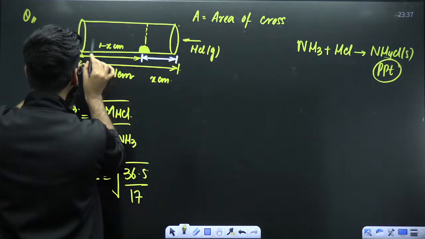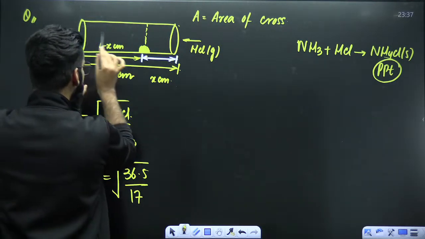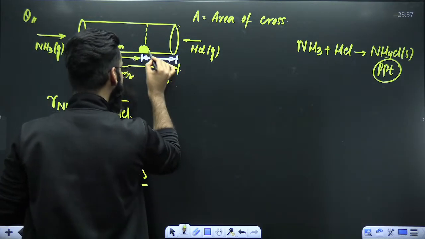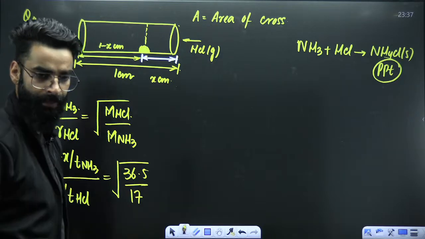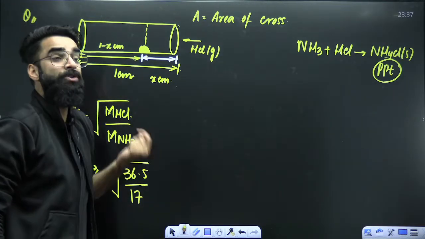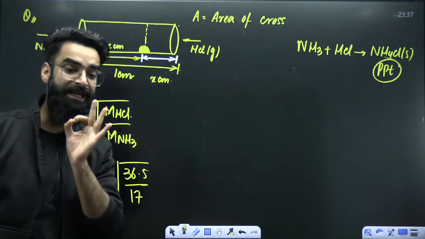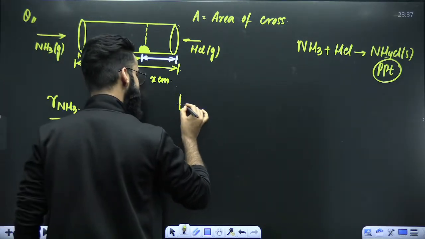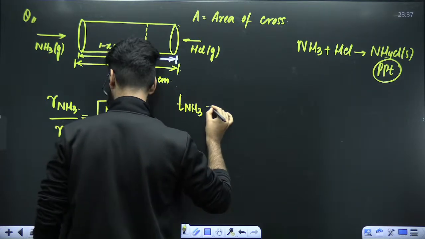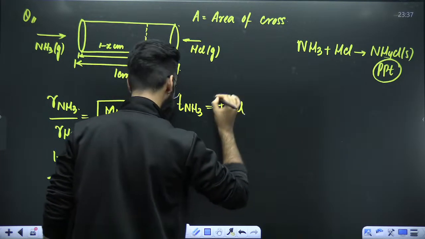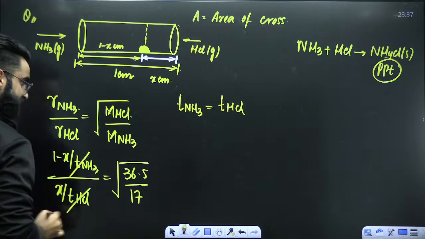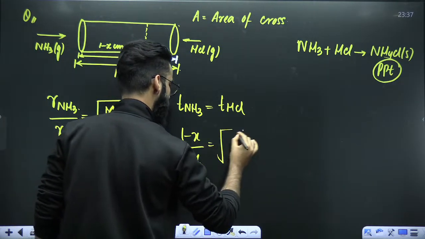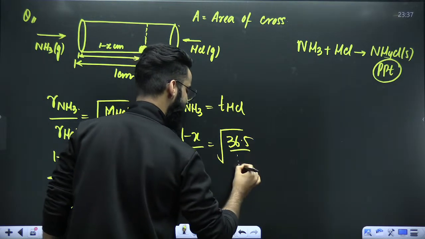But the time taken by NH3 to start from here and reach here will be same as the time taken by HCl to start from here and reach here. So T of NH3 is same as T of HCl, and eventually these two terms get cancelled out. So I got an equation: 1 minus x divided by x is equal to under root of 36.5 divided by 17.